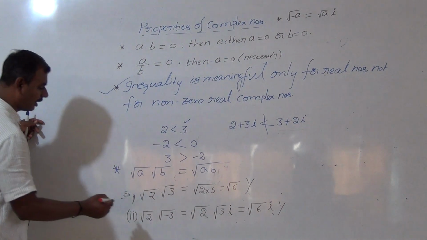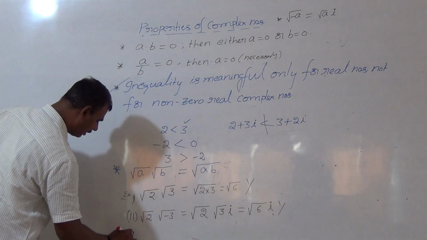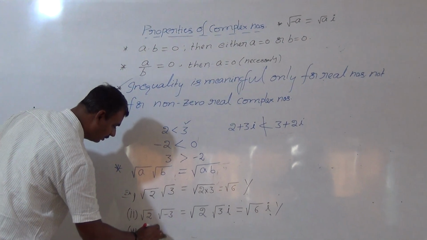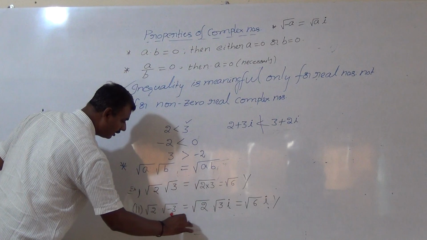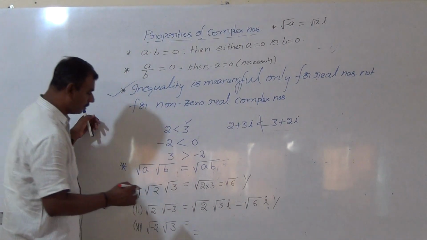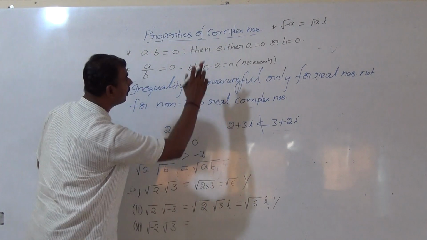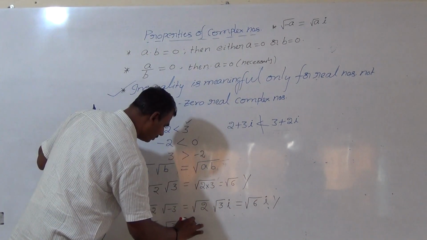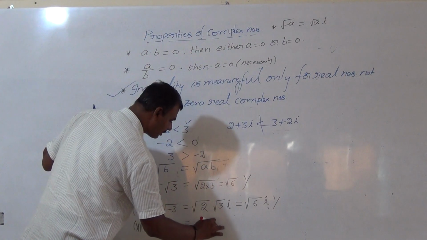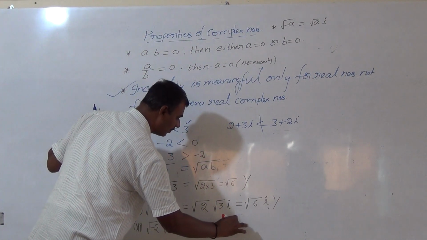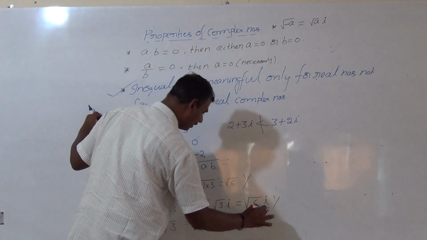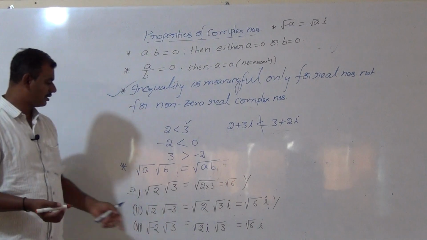Similarly, if I take negative numbers like this also, square root of minus 2 into square root of 3. In this case, whether it is true or not, check. Square root of minus 2, how to write according to that property? Square root of 2 into iota into square root of 3. This will be square root of 6 into iota. Hence, this is also true.